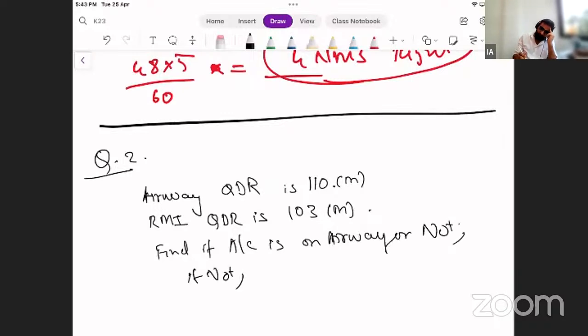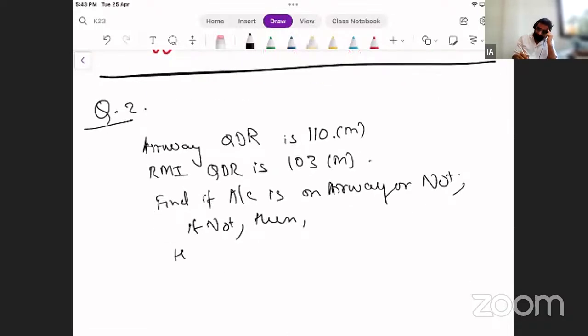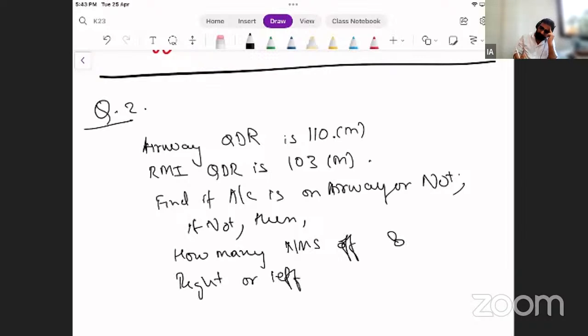If not, then how many nautical miles off and right or left?